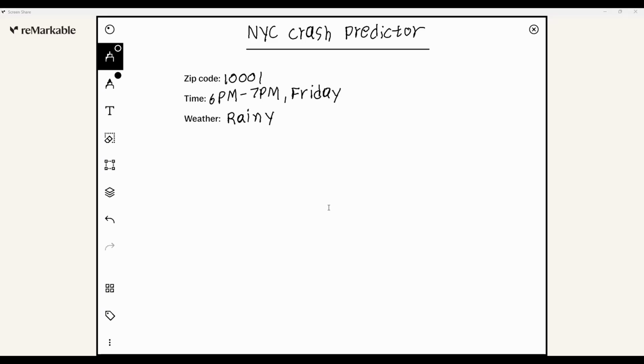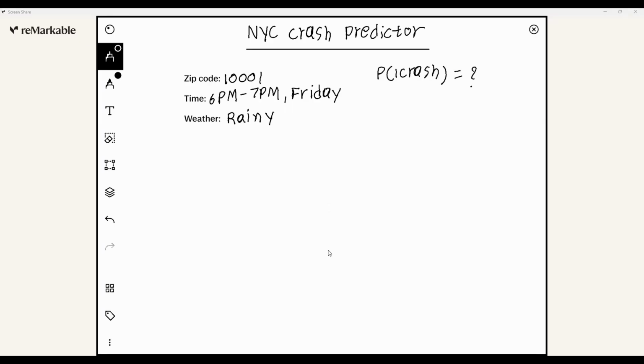So here we have a zip code, time, and weather. We're going to be assessing our probability based on this information. And the question we're trying to answer is, what is the probability at least one crash will happen? So this is the question we're trying to answer.